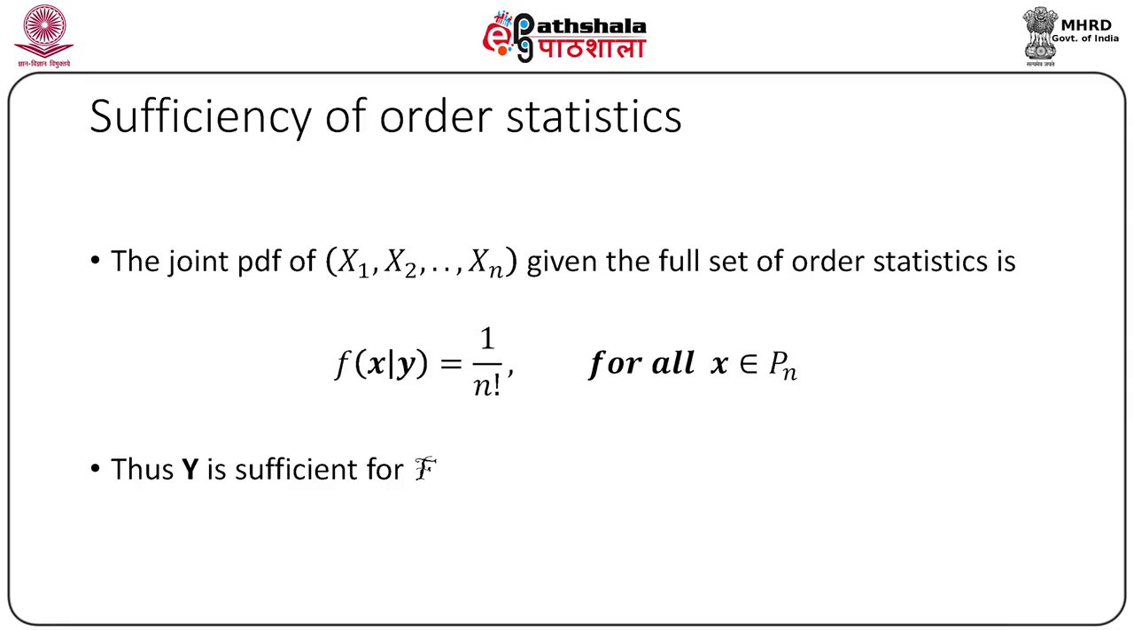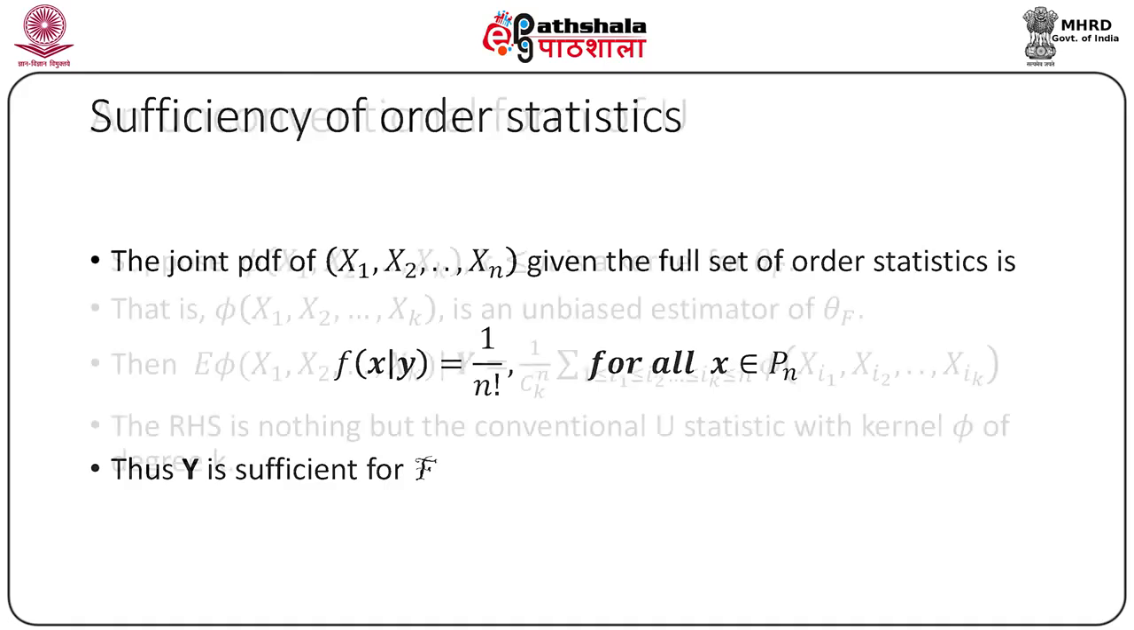Therefore, y is sufficient for script F, that is, the full set of order statistics is sufficient for the family. Interestingly, the conditional distribution is discrete, though the original distribution is continuous. Thus, we find that the conditional distribution of x given y is independent of y. Hence, by definition, y, that is the full set of order statistics, is sufficient for the family, as F is the only member of the family. Thus, the full set of order statistics is sufficient for the non-parametric family of distributions.